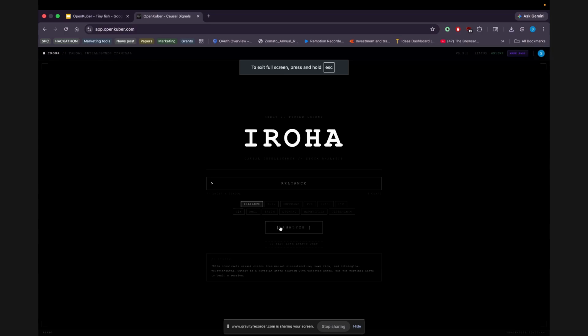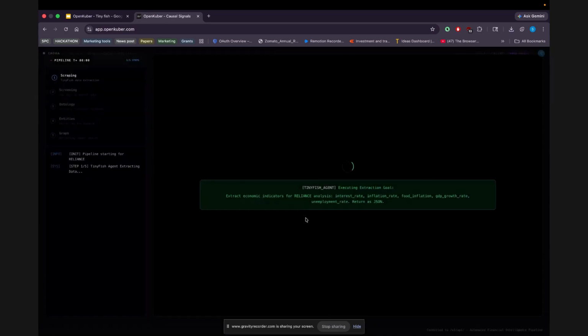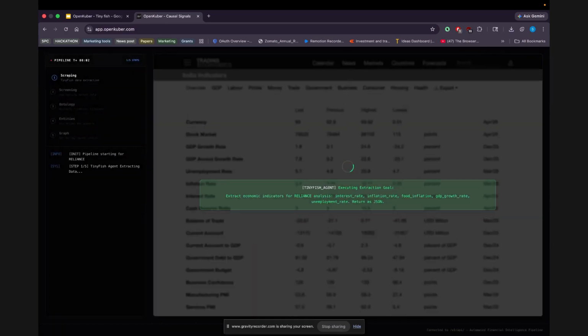Now here, if I want to analyze Reliance, I'll click on Reliance and click on analyze. So here comes the interesting part. Most investors stop at charts and screens. We go deeper because India's data itself is broken. Critical market information is scattered, unstructured, and often inaccessible through clean APIs.